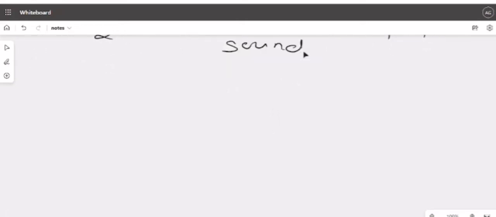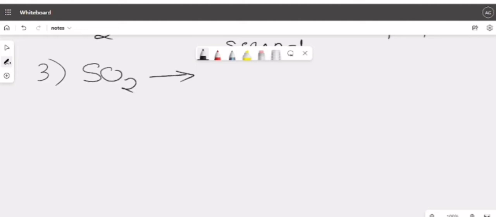Okay, next. Third one is SO2. How will you identify that a given gas is SO2 gas? To identify that a given gas is SO2 gas, you have to mention two things in your answer.